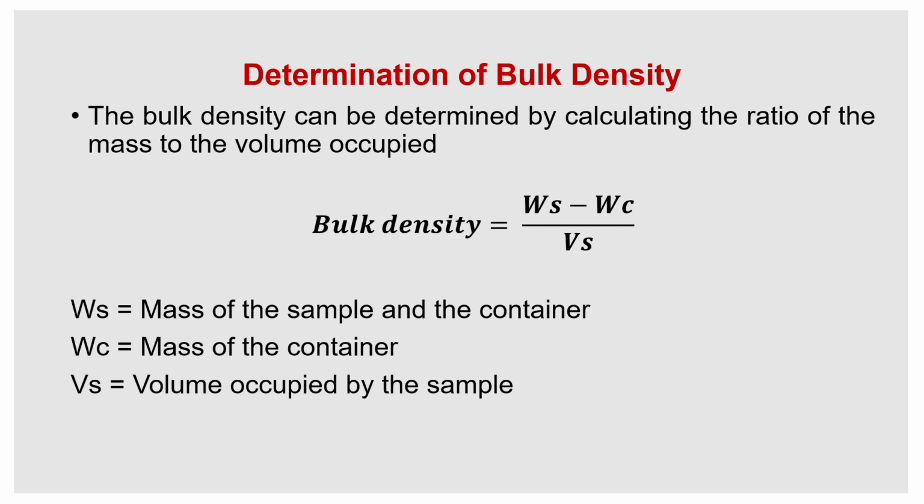First is the determination of bulk density. Bulk density is nothing but mass by volume, or weight by volume. We can calculate it by taking some amount of material in a container of known volume, then weighing the container plus the sample and dividing by the volume it contains. So the bulk density is equal to Ws minus Wc divided by Vs. Ws is the weight of the sample plus the container, Wc is the mass of the container, and Vs is the volume occupied by the sample in the container.